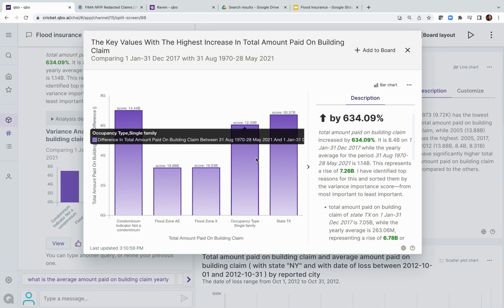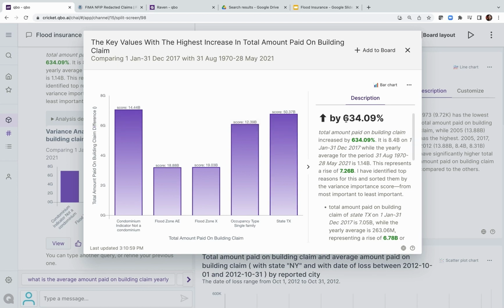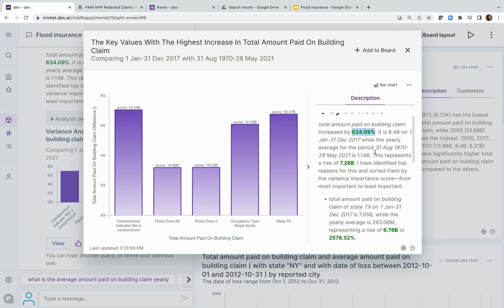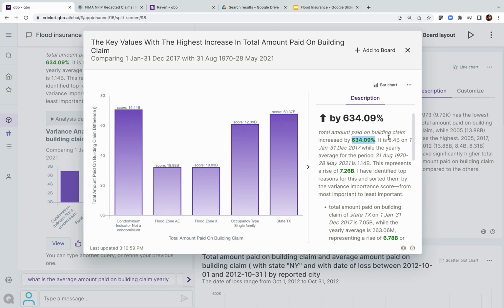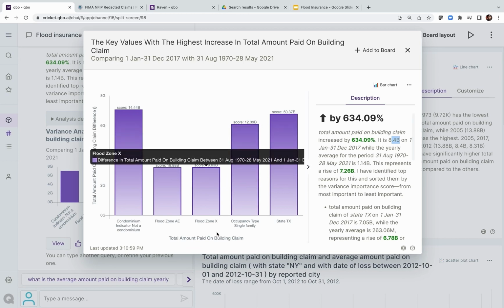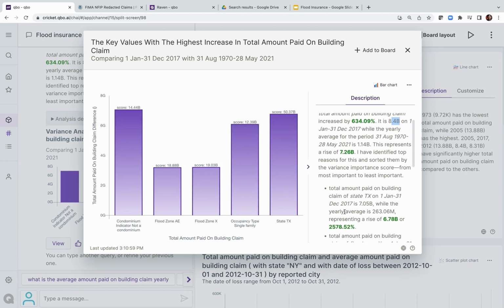Let me zoom in. So it's come back and said that the claims in 2017 increased by about 634%. Here, for instance, in general, it's about $1.14 billion paid per year. In 2017, it's $8.4 billion. And some of the key reasons are a big increase in claims paid in Texas. One of the biggest factors over here.